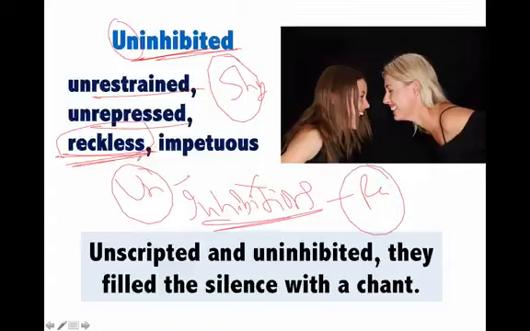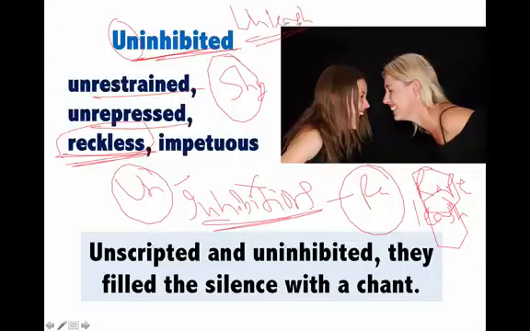Some dogs, they just attack you. So how to control a dog? You put a rope around the neck of a dog, or you put a leash. Leash also means rope. So what is the meaning of unleash? Unleash means when the dog will be out of control. So uninhibited means out of control, unrestrained. The person or the object or the animal is not under any control. Impetuous means foolish, because such actions are often foolish.